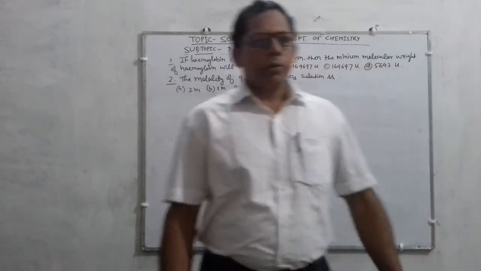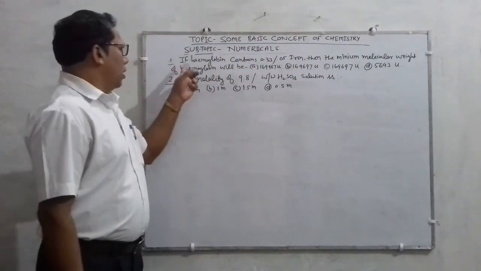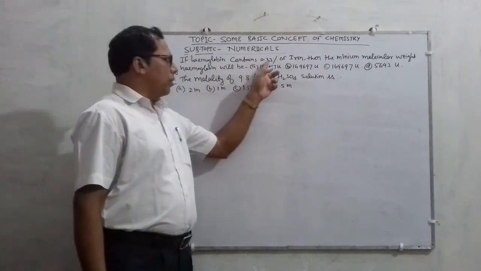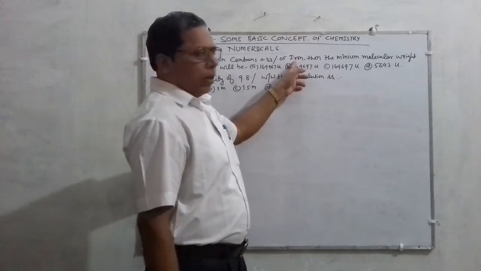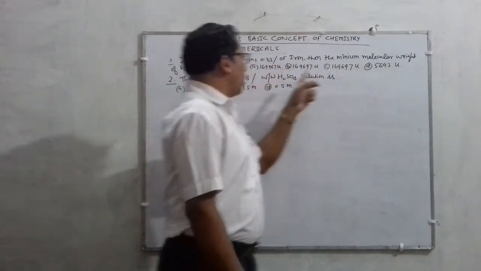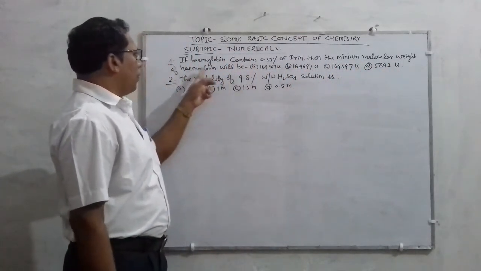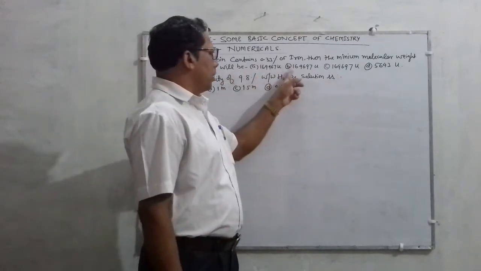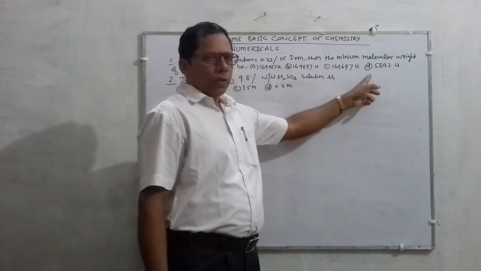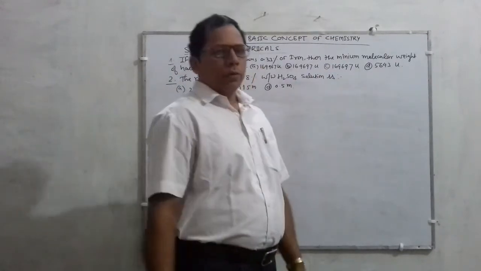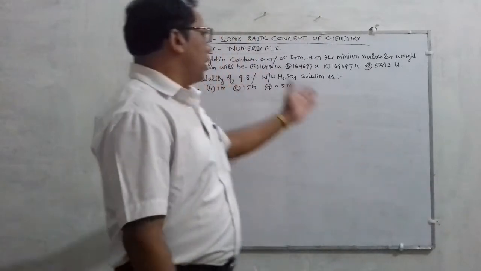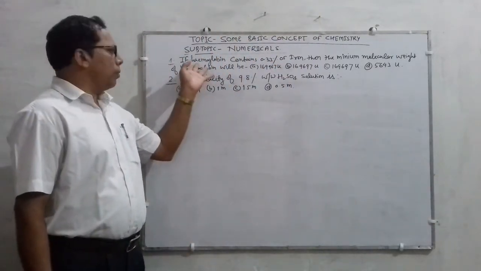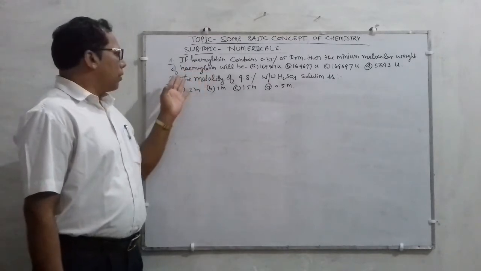And the question is, children, if hemoglobin contains 0.33% of iron, then the minimum molecular weight of hemoglobin will be? Four options are given: first, second, third and fourth. With a proper solution you have to find which is the correct answer. It is a tricky question, and I will tell you a simple explanation.